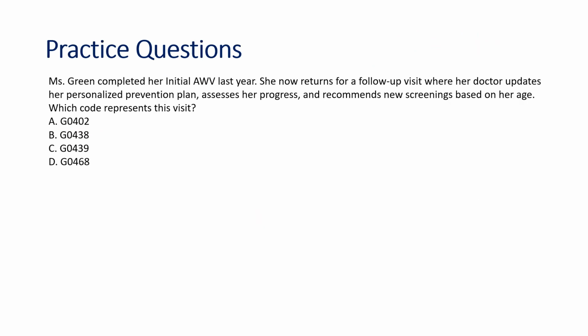So next scenario, Mr. Green completed her initial annual wellness visit last year. Okay, she now returns for follow-up visit where her doctor updates her personalized prevention plan. So last year she already taken initial wellness visit, and this year she wants follow-up. Okay, so you have to also remember to bill this codes. We will only bill once in a year. Okay, G0439, which is subsequent. So this is follow-up. Follow-up is considered as subsequent annual wellness visit. So we have to go with answer G0439.